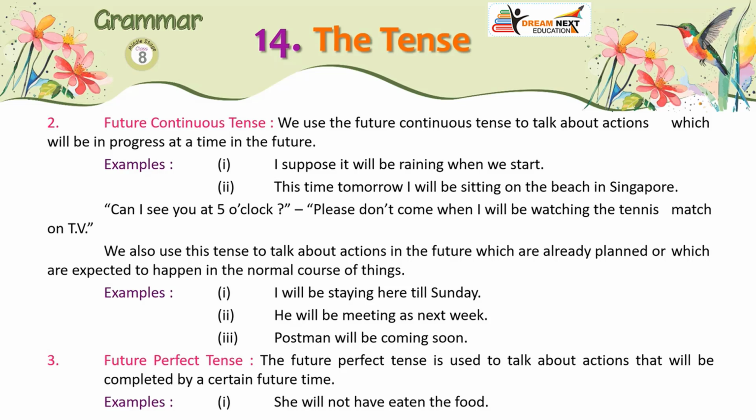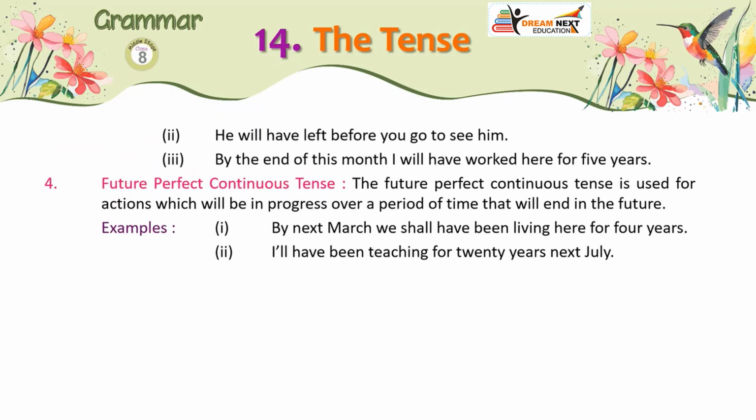3. Future perfect tense. The future perfect tense is used to talk about actions that will be completed by a certain future time. Examples: 1. She will not have eaten the food. 2. He will have left before you go to see him. 3. By the end of this month I will have worked here for 5 years.